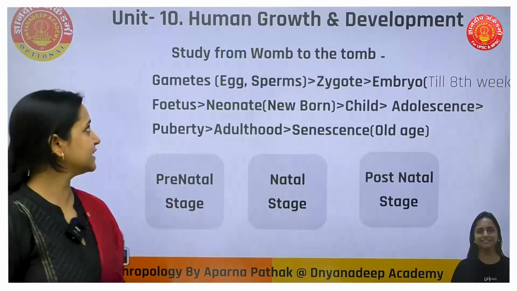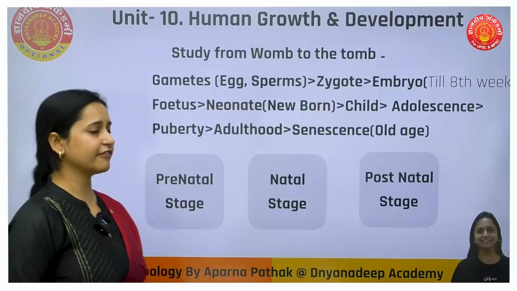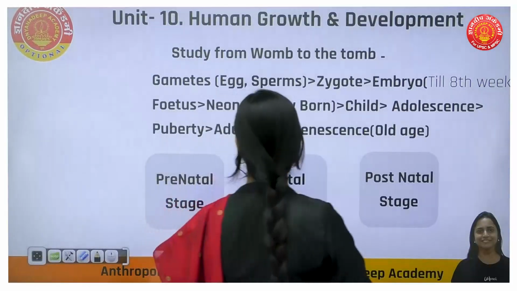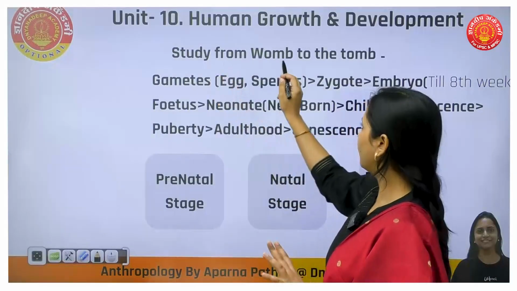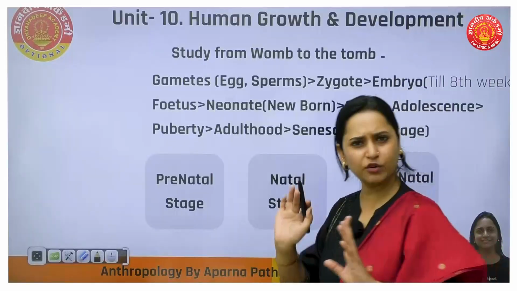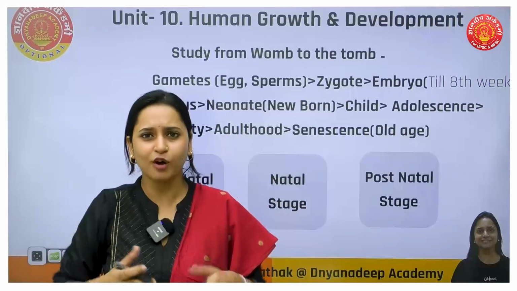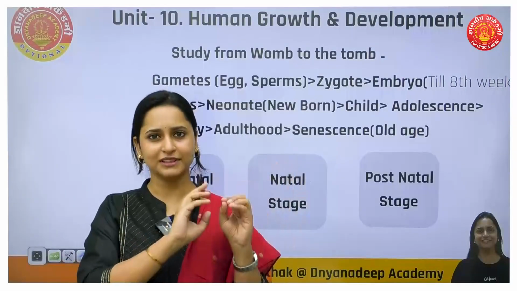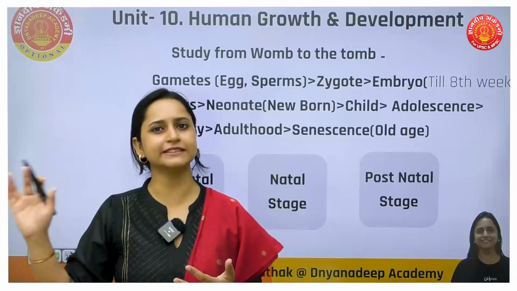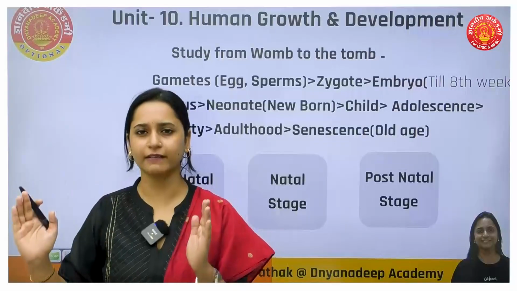So our next unit is human growth and development. So here we are studying from womb to tomb. We can say womb to tomb. So what is womb? Womb means inside mother's body, and tomb means कब्र, मतलब death. So जन्म से लेके डेथ तक हम देखते हैं ग्रोथ एंड डेवलपमेंट में.